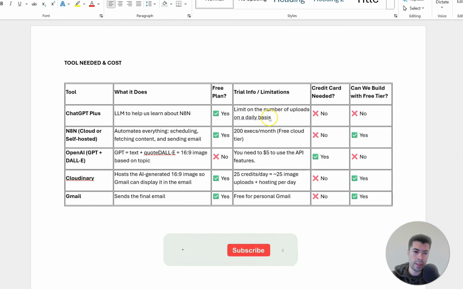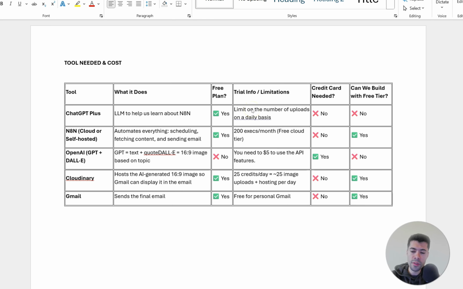So the first tool that you will need is ChatGPT Plus. This is the paid version of ChatGPT. You will be paying $20 per month. And I think you really need this tool, or at least any other large language model that you are comfortable with. Because the thing is, the free version of ChatGPT, even though it's nice and you can do a lot, they limit you to 3 uploads per day.